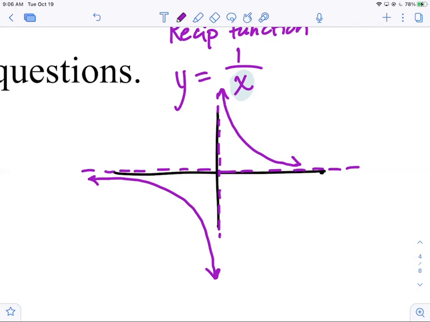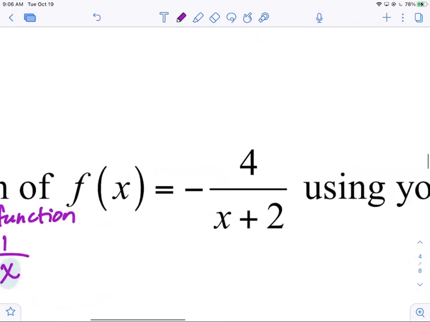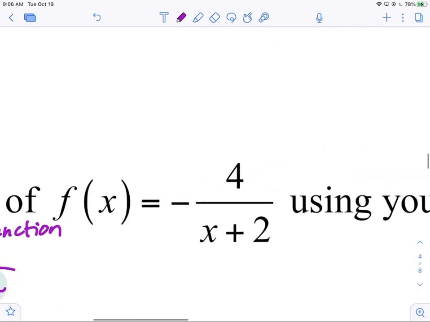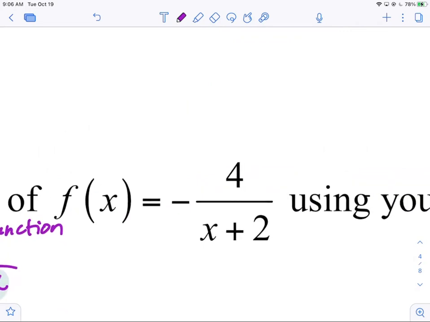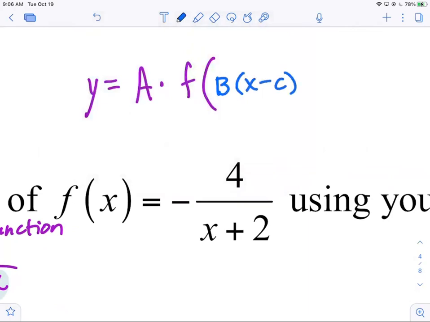All right. Now that we know what the parent function is, if we can think about what transformations are in this equation, and remember what those transformations do to any graph, we can sketch our new graph, okay? So what we're going to do here is review what I call standard transformation form. Here's what standard transformation form looks like. You have y equals a times f of, and then inside you have b times x minus c. I guess I'll do this in blue as well.